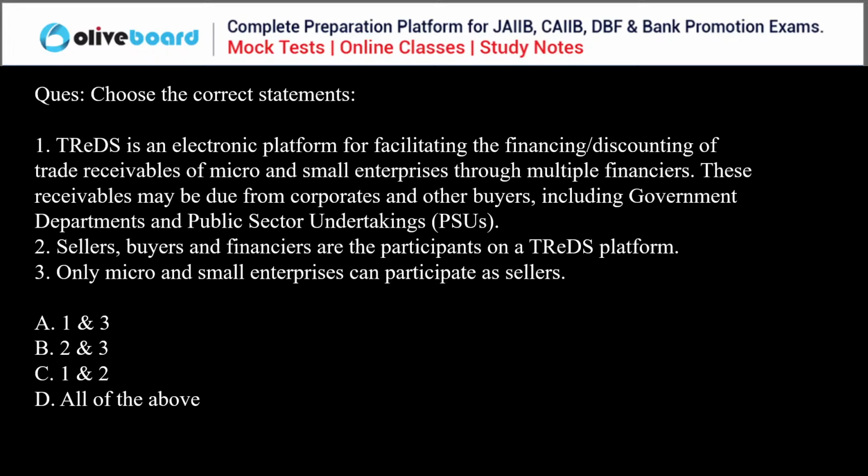See, choose the correct statement. TReDS is an electronic platform for facilitating the financing and discounting of trade receivables of micro and small enterprises through multiple financiers. These receivables may be due from corporates and other buyers, including government departments and public sector undertakings. Sellers, buyers, and financiers are the participants on the platform, and only micro and small enterprises can participate as sellers. Everyone, please answer this question.